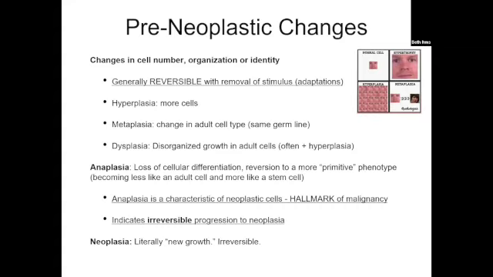When you see anaplasia, it indicates that you have progressed to neoplasia. At that point, it is irreversible. Anaplasia is a hallmark of malignancy. It's how we know by looking at neoplastic cells that they are neoplastic, because they are anaplastic. They don't look right anymore. They look like stem cells. And then neoplasia literally means new growth. Again, anaplasia, neoplasia, irreversible.